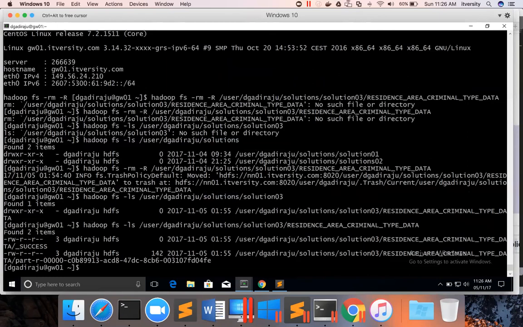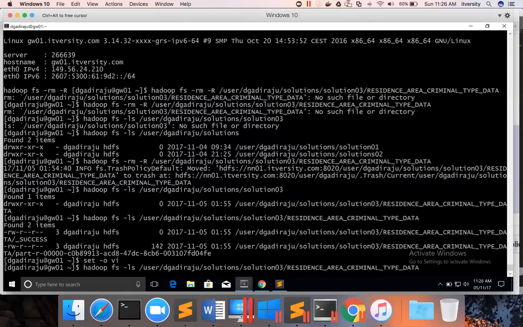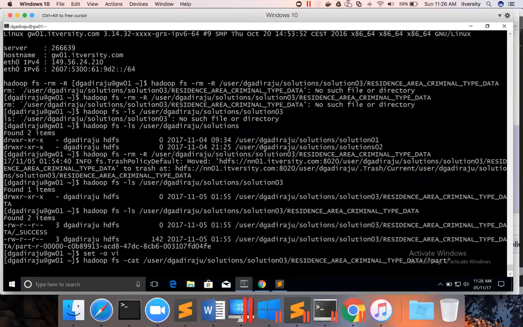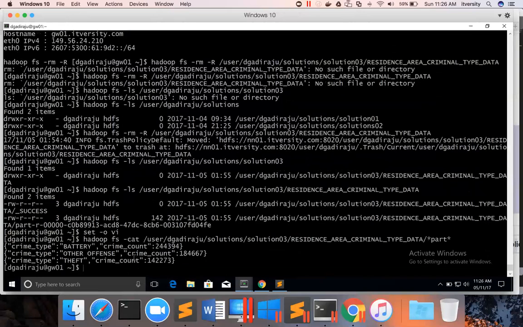You can see there is only 1 file. We can also do cat on this, hadoop fs -cat. We can see the data here.